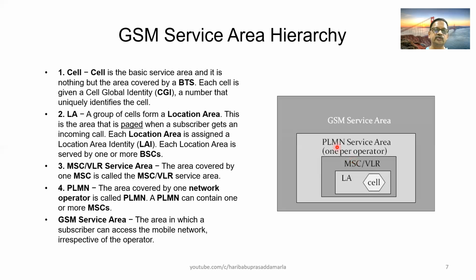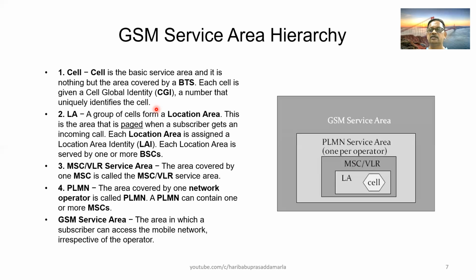Anyhow, let us go through the contents of this slide. Cell is the basic service area, and it is nothing but the area covered by a BTS. Each cell is given a Cell Global Identity, a number that uniquely identifies the cell. So each BTS is given one number known as Cell Global Identity Number, CGI.